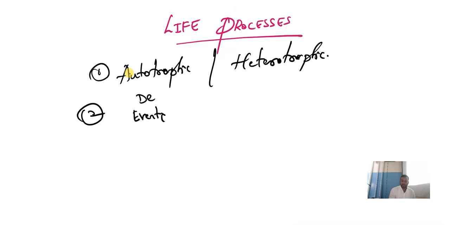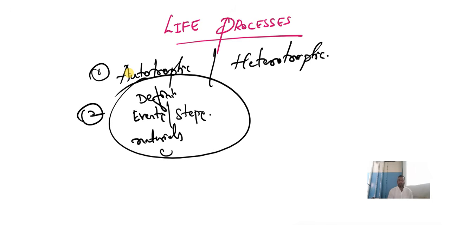So the definition of photosynthesis. What are the events or steps involved during photosynthesis? And what are the materials required during photosynthesis? Very important question. And also their chemical reaction. Kindly study this paragraph in detail. It will be very much helpful.